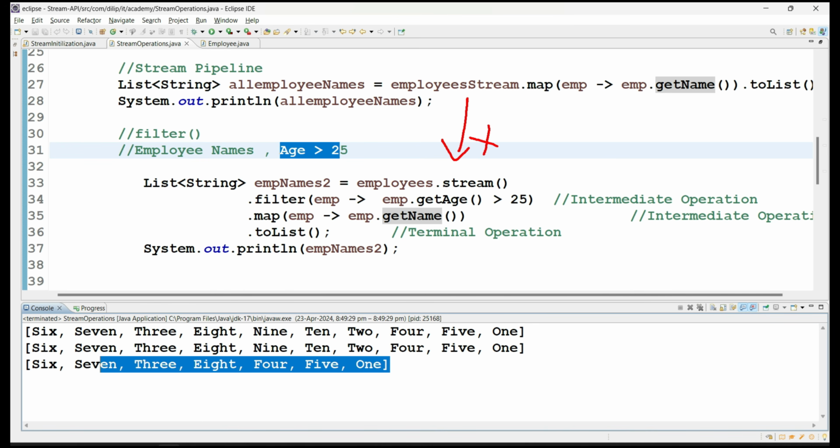Point number one. Point number two, a terminal operation will always give the result, but intermediate operations will never provide you the results. Intermediate operations are going to perform only mapping or any functionality implementation, but to collect the results out of all the intermediate operations, you have to always call a terminal method. So a stream pipeline always requires a terminal method, even though there is no intermediate method. Okay, so once the terminal method is there, then automatically first this one will be executed.